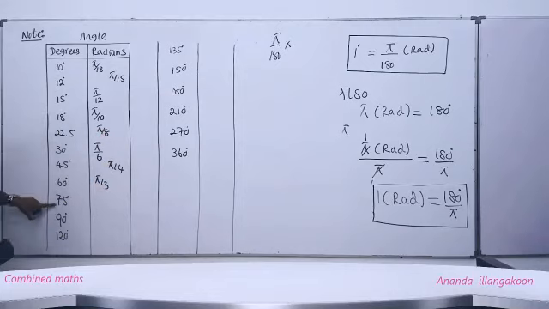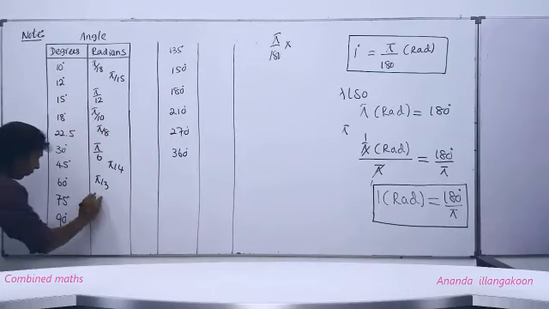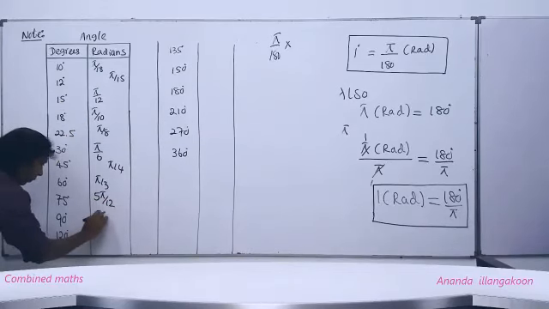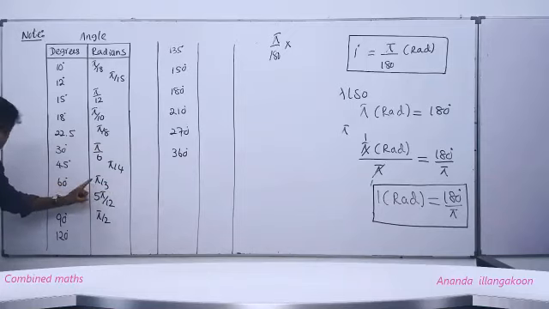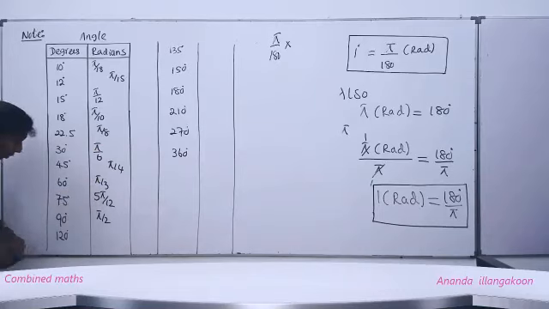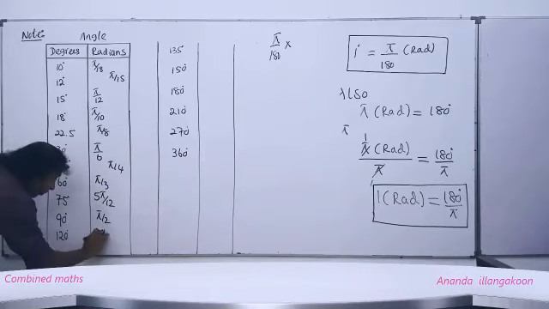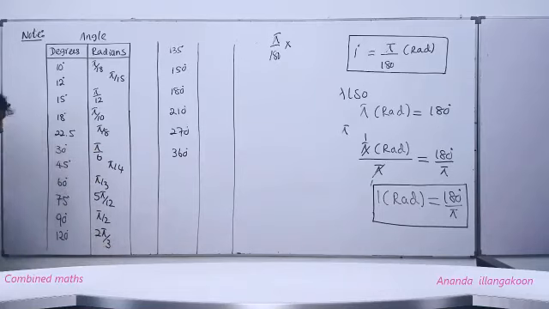Right. 75 means what? 75 means 15 multiplied by 5, then 5 times pi by 12. 120 means 60 multiplied by 2. 60 is pi by 3. Then when you multiply this by 2, we get 2 pi by 3.